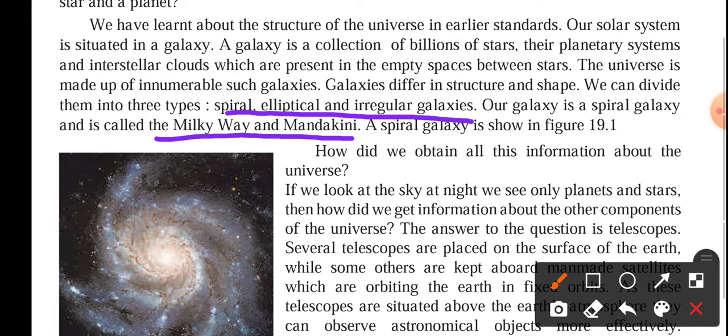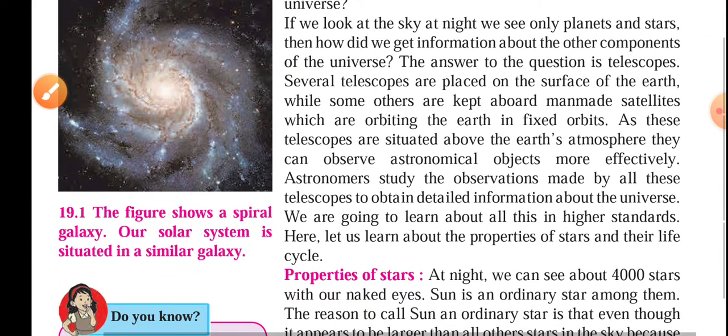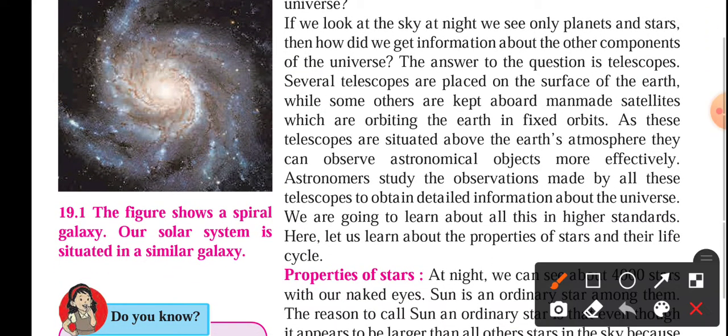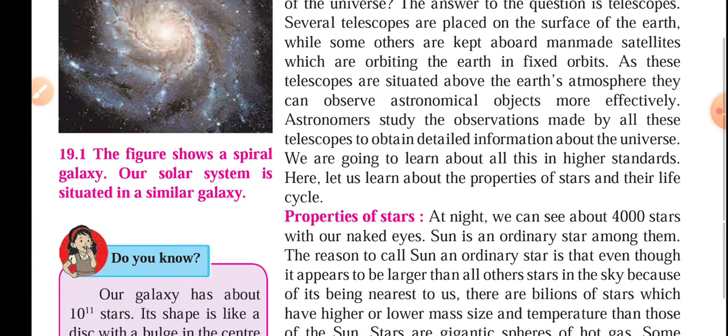In that universe we have numerous galaxies, and the galaxies contain solar systems. Now, in the night when we look into the sky, we see only the planets and stars. Various telescopes are used on the Earth's surface to observe these stars or planets.